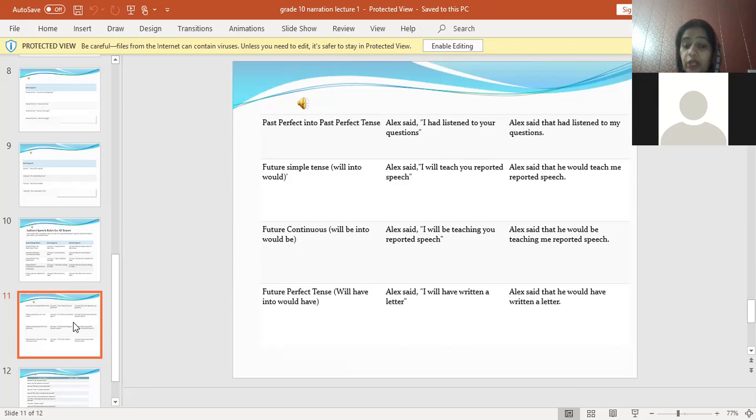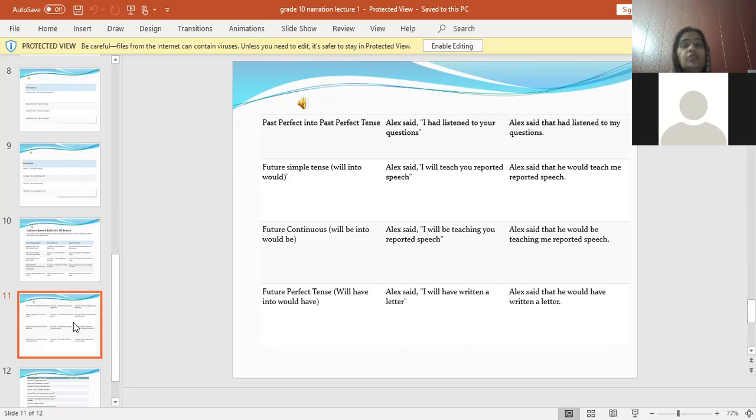Future continuous, will be into would be. Alex said, I will be teaching you reported speech. Alex said that he would be teaching me reported speech. Will be changed into would be, and future perfect will have into would have. Alex said, I will have written a letter. Alex said that he would have written a letter. So these are the changes in the tense of the reported speech, that is how we are going to implement the changes in the tense.